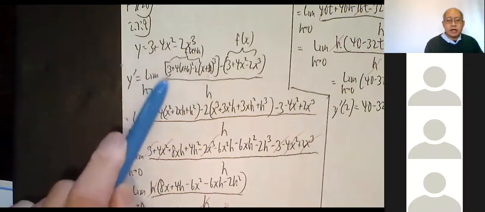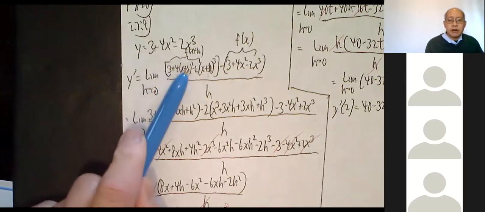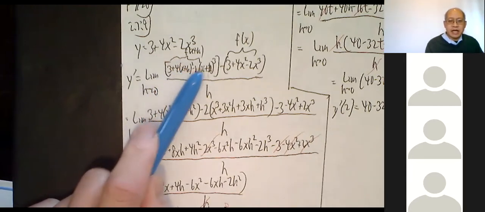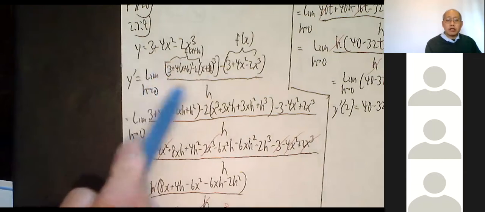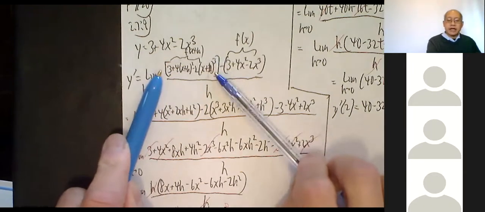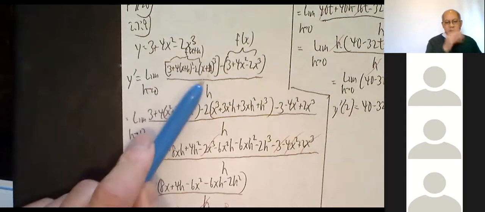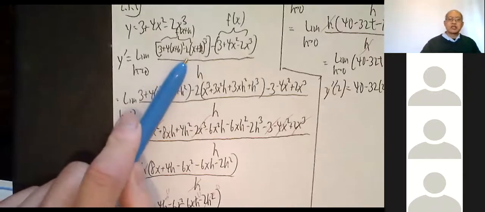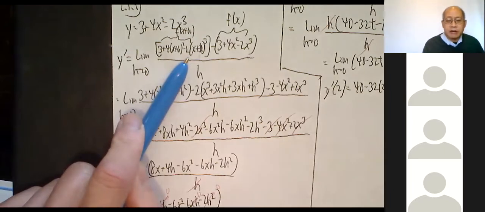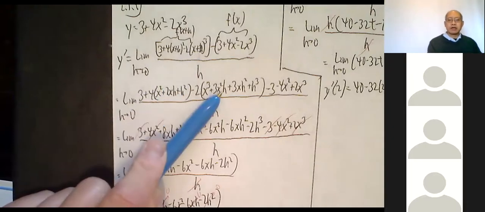So here's what it looks like. 3 plus 4 parentheses x plus h squared minus 2 parentheses x plus h cubed. So all of this stuff right here, between the two brackets, that's f of x plus h. Minus the original f of x all over h. Now, we've actually done that before, x plus h cubed. I'll go straight to the answer. You can work it out as x plus h squared, get that answer, and then times another x plus h. But here's what it comes out to be.